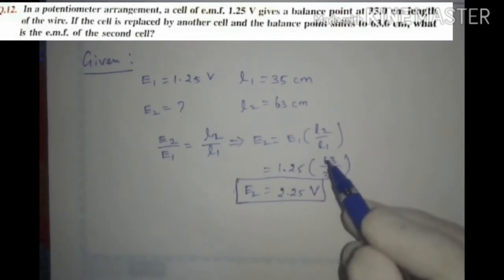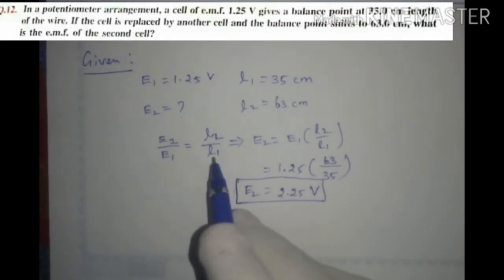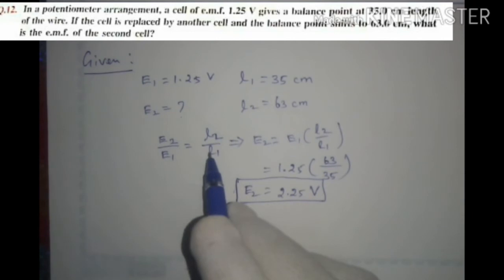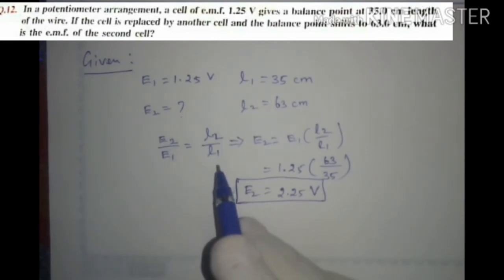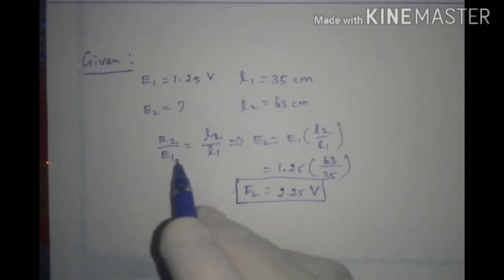In this formula we may be asked for L2 or E1 or E2, or simply asked for the ratio of the given two cells. So these are the variable questions that may be expected by using this formula.